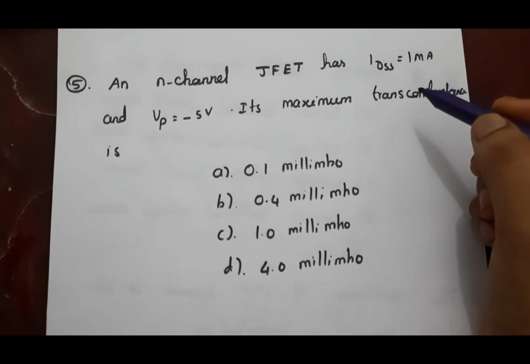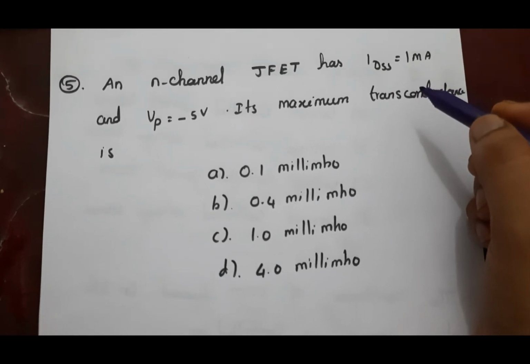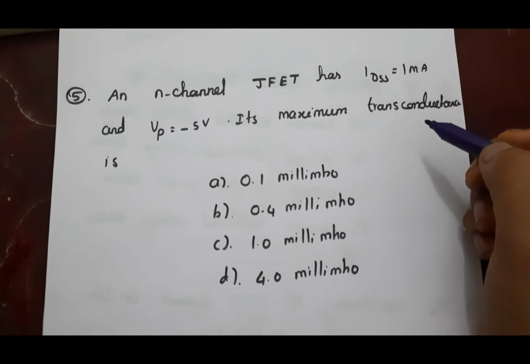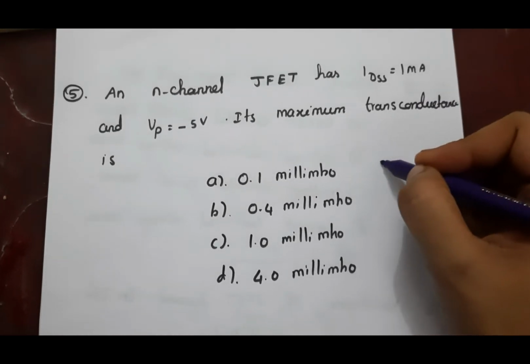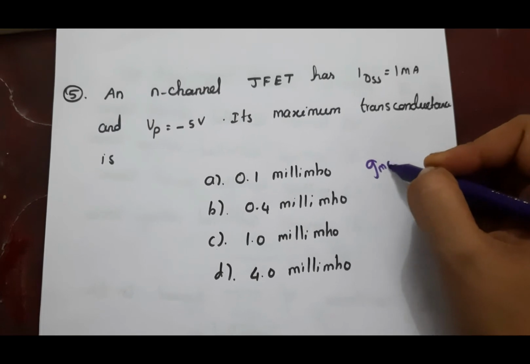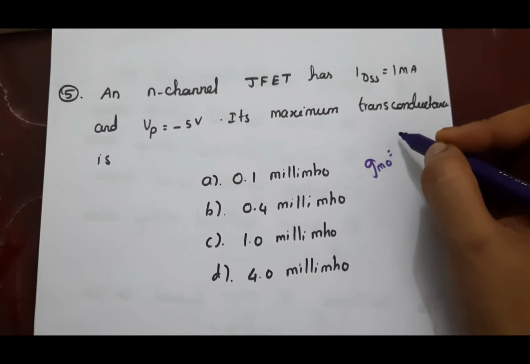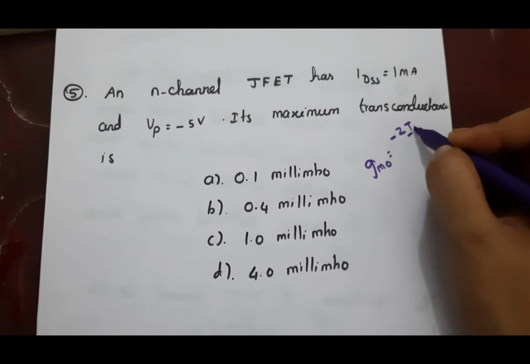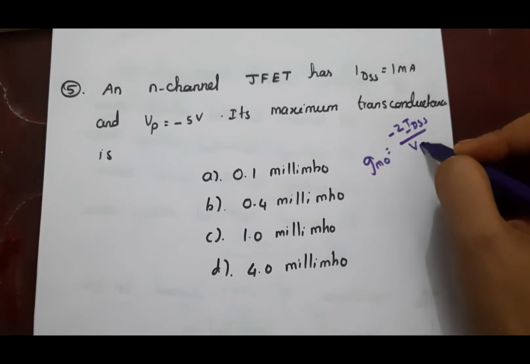And next question, an N-channel JFET has IDSS is equal to 1 milliamps and VP is equal to minus 5 volt. Its maximum transconductance is, and maximum transconductance is GMO. The formula for finding this GMO is minus 2 IDSS divided by VP.